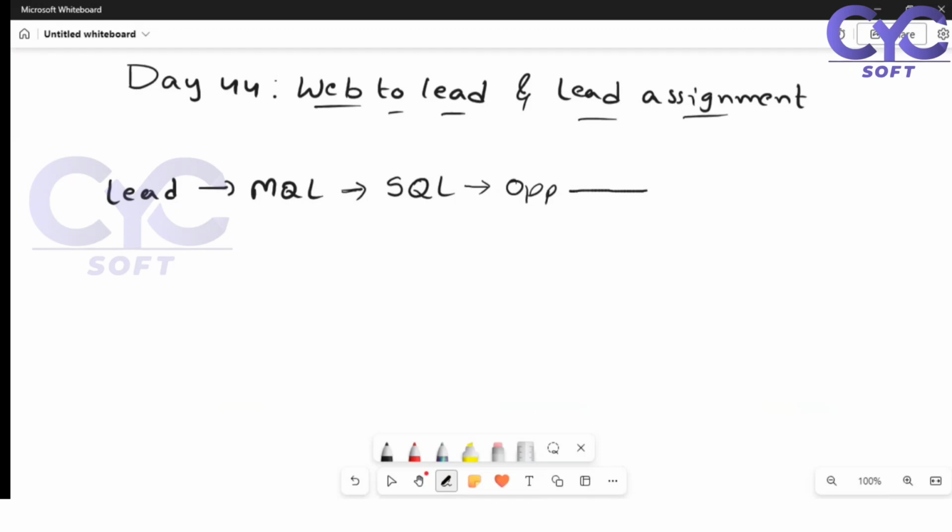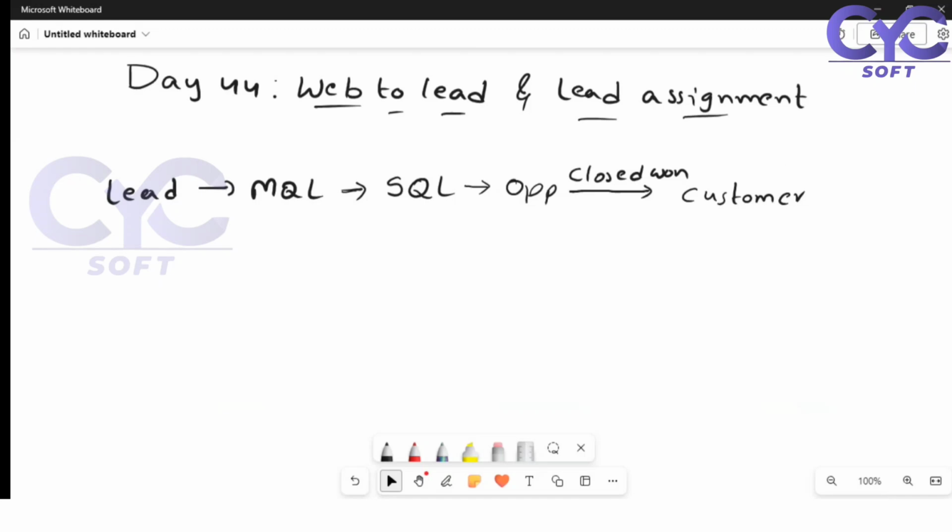The sales team contacts the lead, providing some discount or whatever opportunities are there. If he is still interested, then it is termed as closed won. We have won the lead. If we lost, it means closed lost: we have closed the opportunity, but we lost the customer. Closed won means the opportunity we provided to the particular lead is closed and we have won the customer. That means he is going to purchase a product, and then he becomes a customer to us.